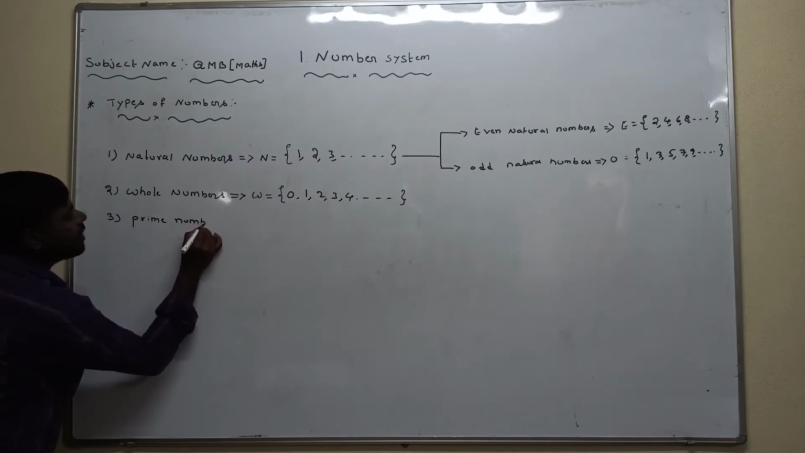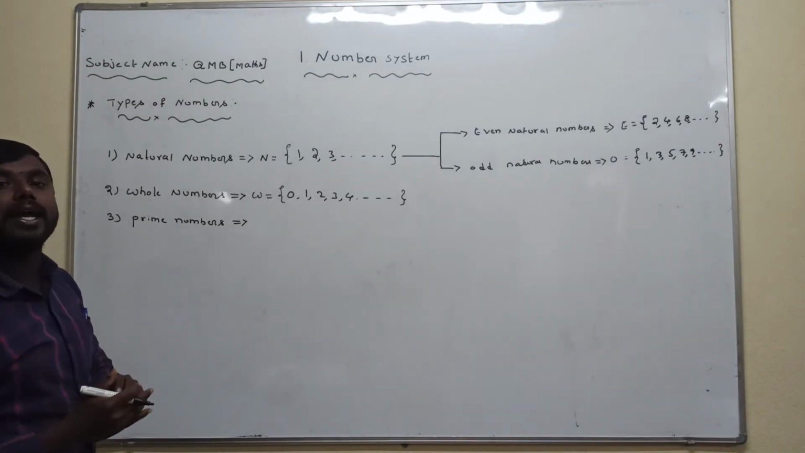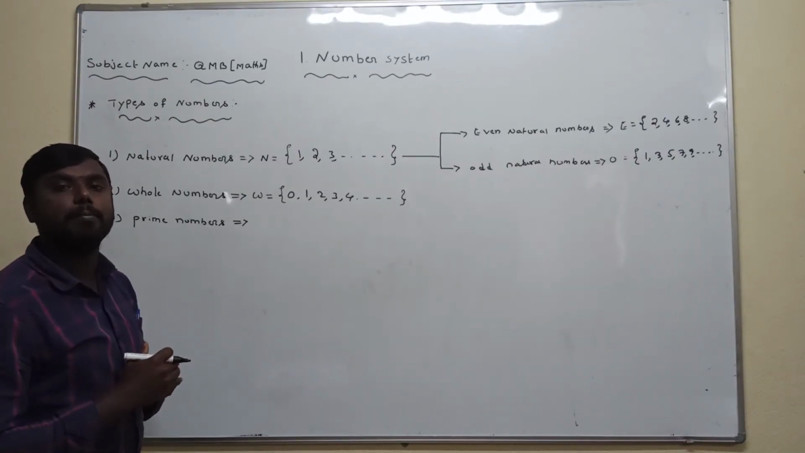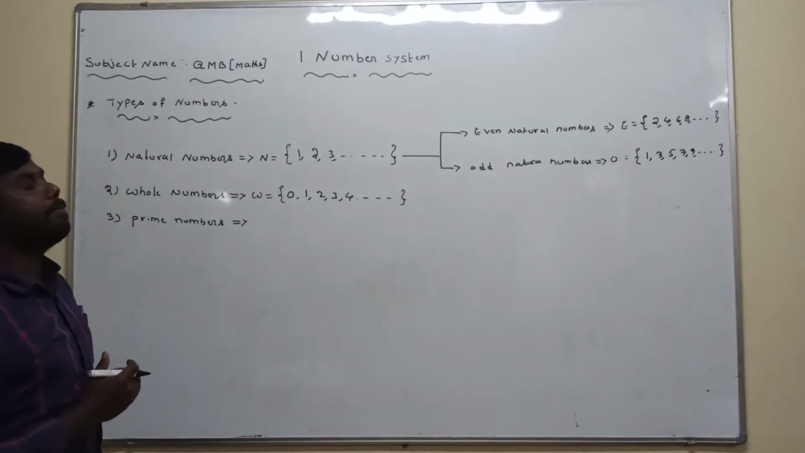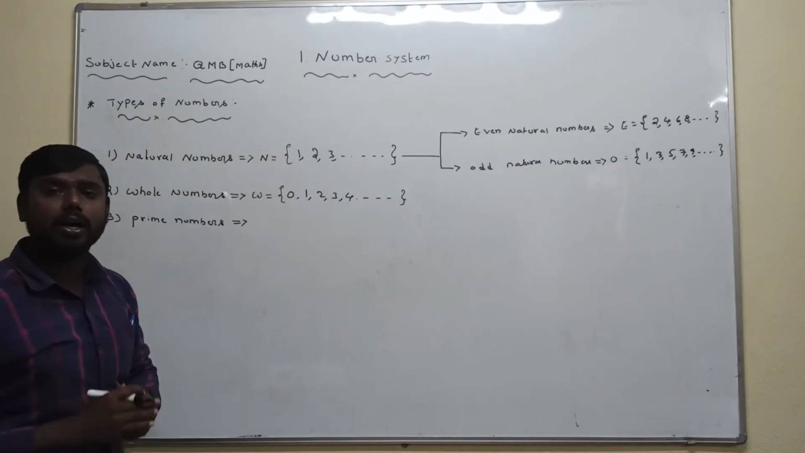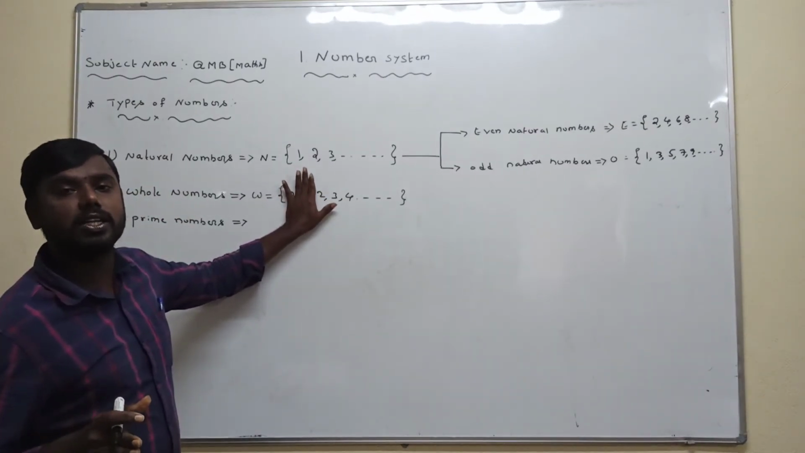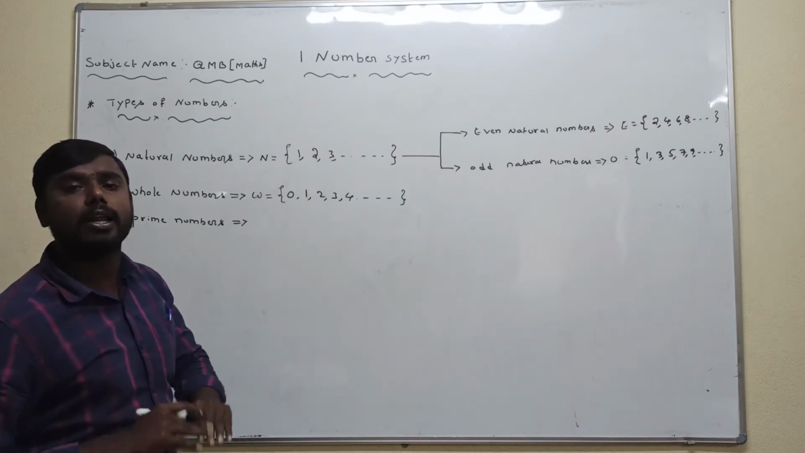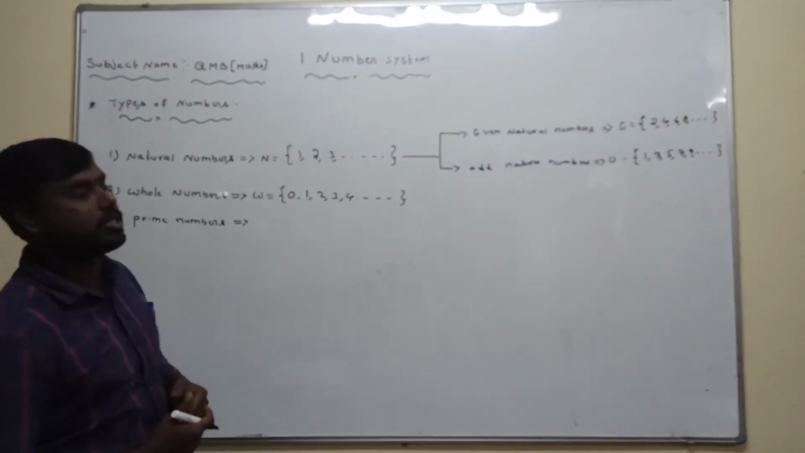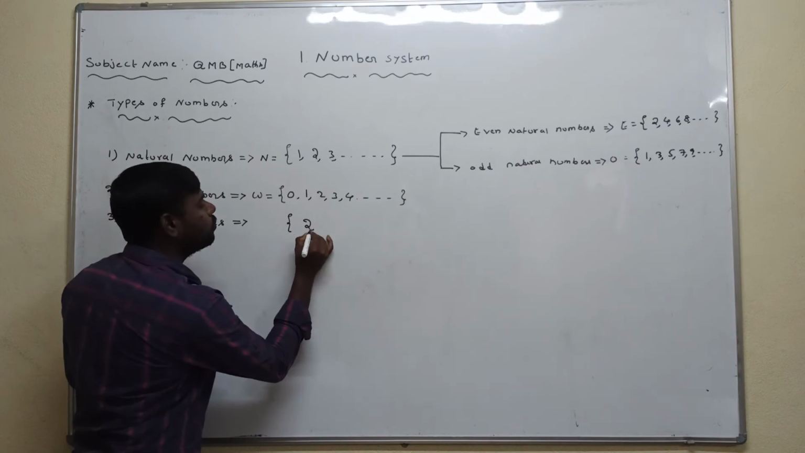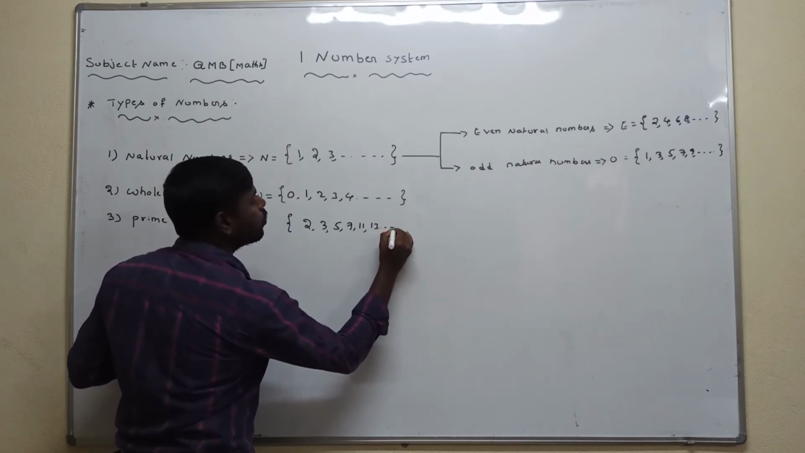What is the definition of prime numbers? A natural number greater than 1, which is divisible only by 1 and itself, is called a prime number. Greater than 1 means more than 1. Examples are 2, 3, 5, 7, 11, 13, and so on.